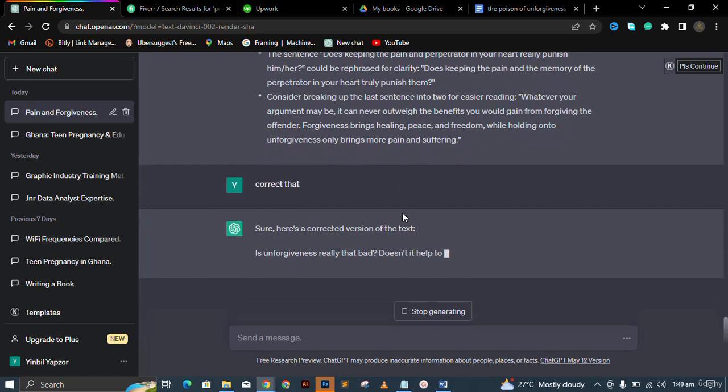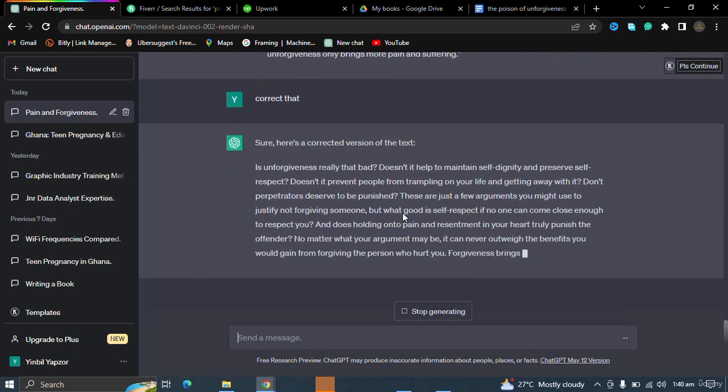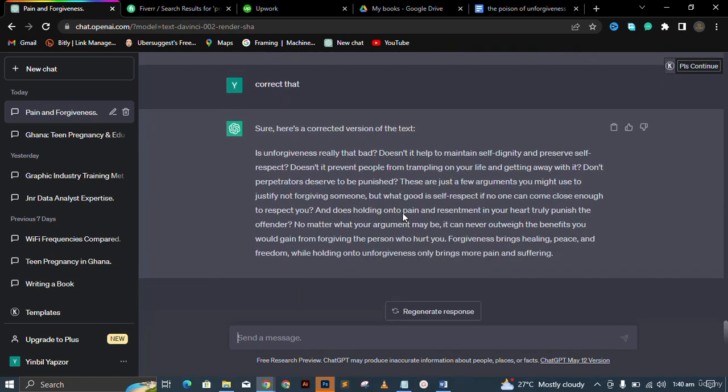So the correction becomes: Is unforgiveness really that bad? Doesn't it help maintain self-dignity and preserve self-respect? Doesn't it prevent people from trampling on your life? These are just a series of questions to debate whether unforgiveness is really worth it or not. But at the end of the day, you realize that unforgiveness is not actually worth it. So I'll ask it to expand the series of questions debating the topic.